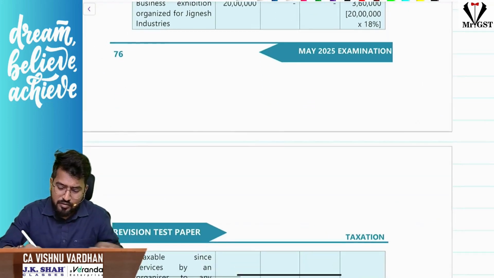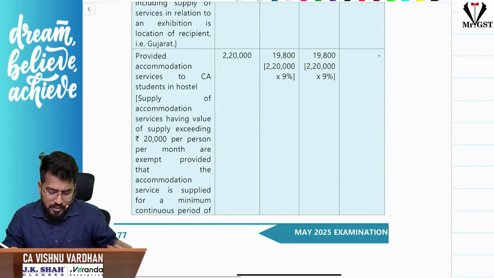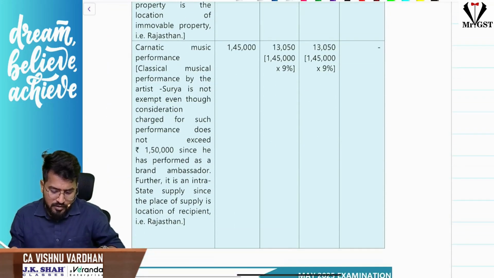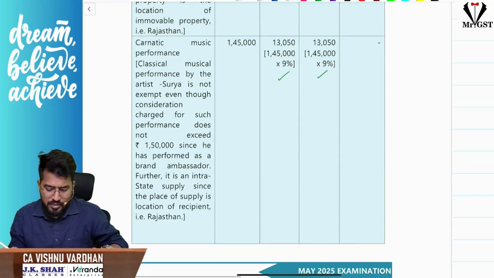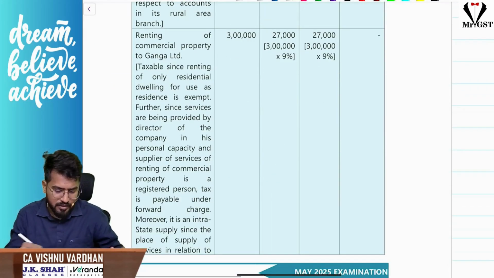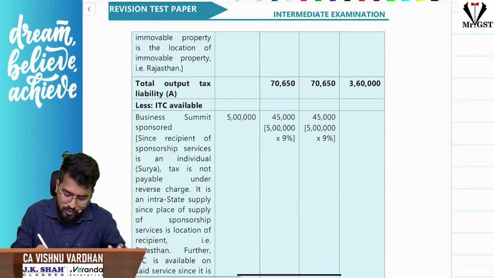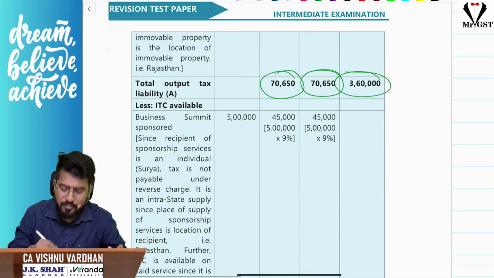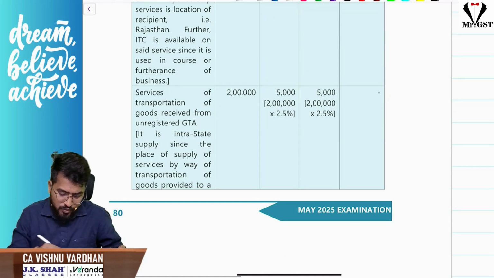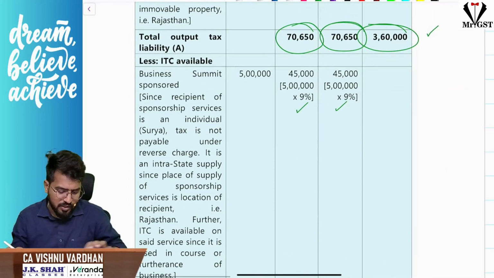We got this 3,60,000, if you remember. Okay, correct. IGST next, 19,800, we got it correct. 13,050, we got it correct. 10,800, we got correct. Next, 27,000, correct. So total, this is the answer we have got, total output tax, correct? So this step is done. Next, here, 5 lakhs, 45,000, we got it.